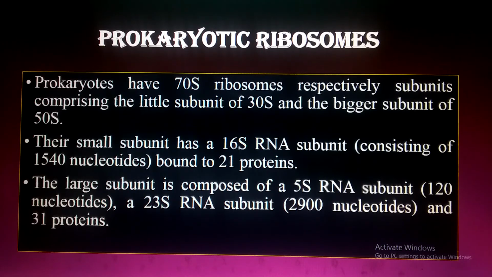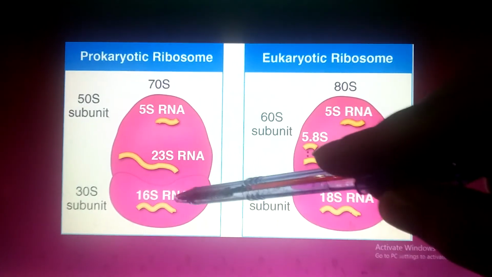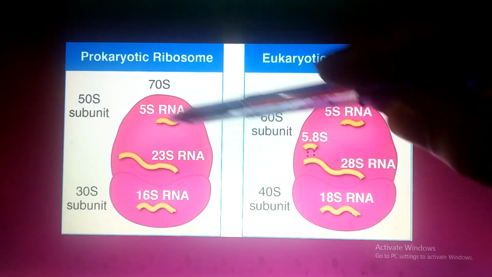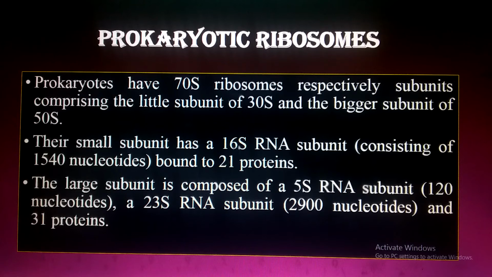Is it clear? So the smaller subunit is made up of what? It is made up of 16S RNA, and the larger subunit is made up of 5S and 23S RNA along with the proteins. And how many proteins are present in the smaller subunit? There are 21 proteins. Must keep it in your mind. And 31 proteins are present in the large subunit. You can make your MCQs by using my lecture and also your notes. Okay, so must watch till the end, and also note down the lecture.